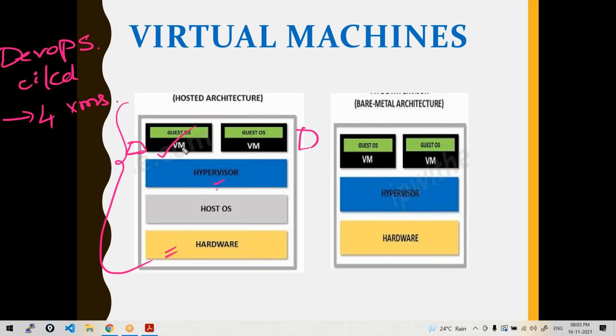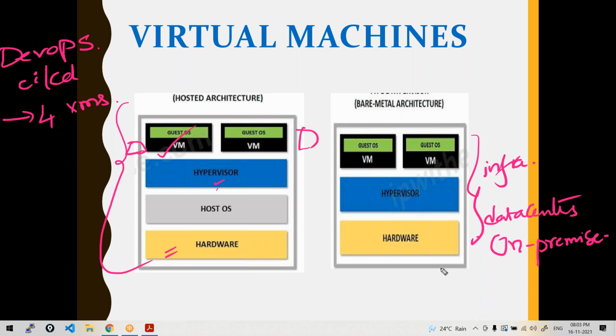Correct? Similarly, here also, let's say this kind of infrastructure is managed by the companies in their own data centers. Companies will have their own data centers, right? So they should manage this kind of infrastructure on their own data centers. That's called on-premise setup.